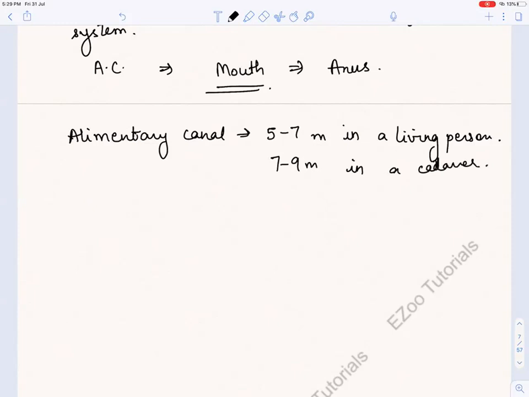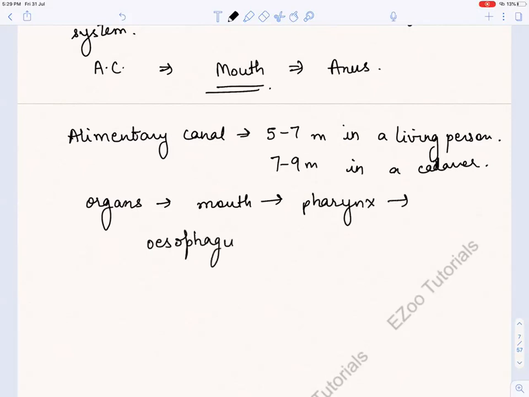Okay. So what can be the organs that are included? Let us start with mouth, and then we go to pharynx. Okay. And then we go to esophagus, right? And then esophagus is attached to stomach, and then small intestine and large intestine, right?